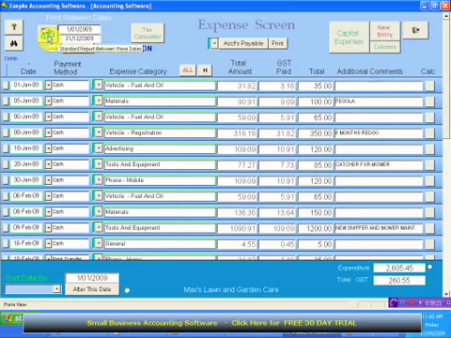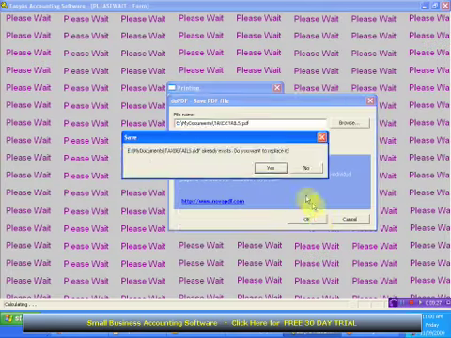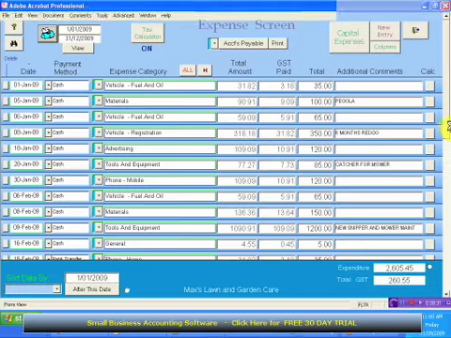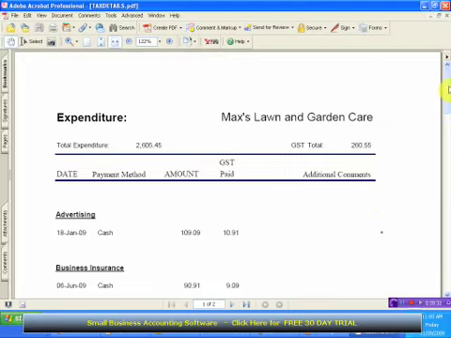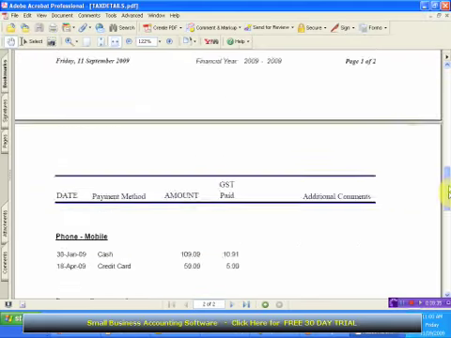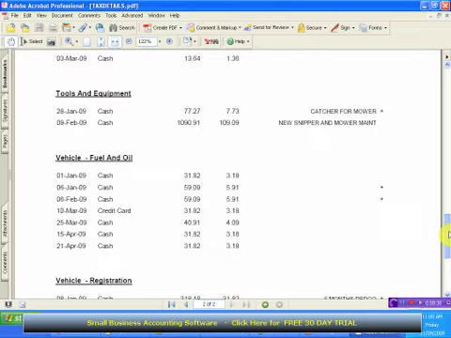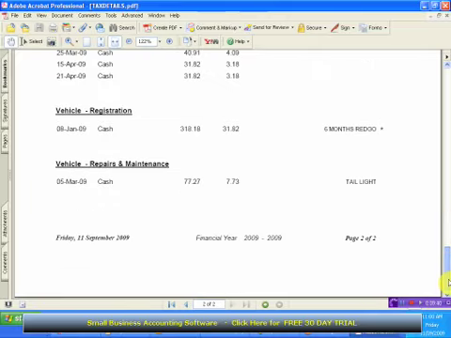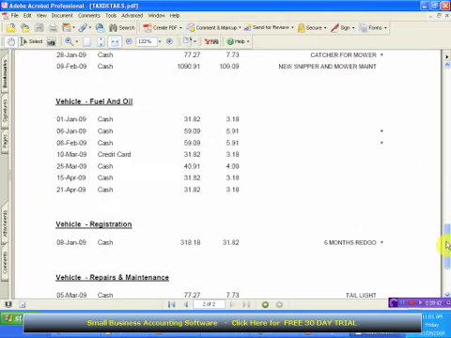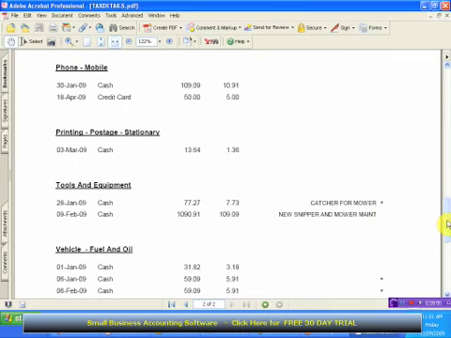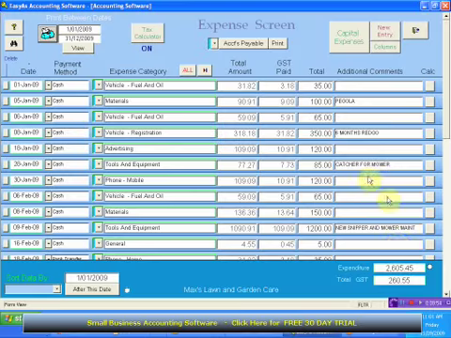So now, I'm going to show you something. If I print this report, my time's nearly up, so I'm just going to print this report. I'm going to show you that on that report, you will see items with a star next to them. See the star? That now tells us that that particular item was reconciled for our bank. Some people will use it exclusively for the bank and hardly ever use cash. And so you can put a tick and it will come up on all your reports. So it gives you the information all along the way.